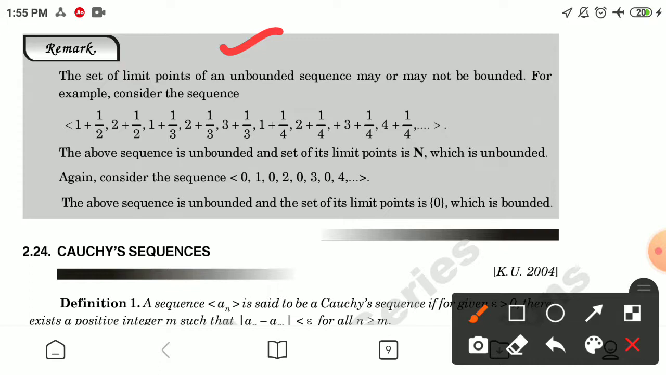Again consider the sequence 0, 1, 0, 2, 0, 3, 0, 4 and so on. The above sequence is unbounded and the set of its limit points is the singleton {0}, which is bounded.